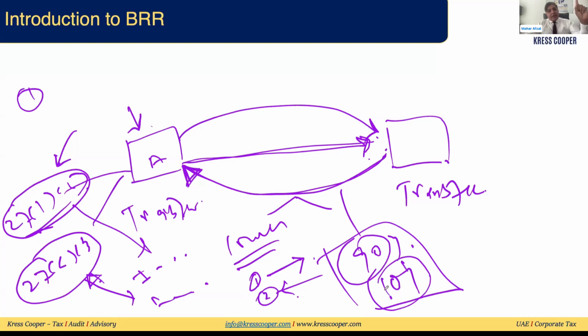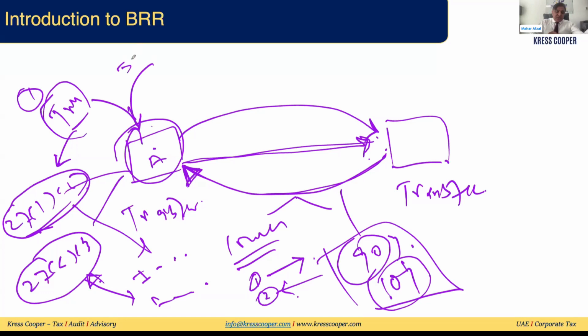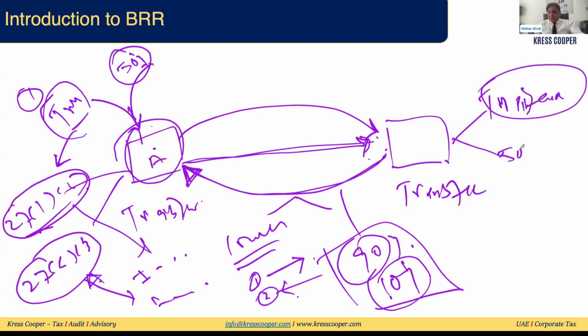Then another condition: this transferor, or any other person who is holding at least 50% shares of the transferor, has the right to receive the consideration from the transferee or any other person who is paying on behalf of them. Who can be any other person who can pay on behalf of the transferee? They said the payee will be the transferee or any other person who is holding at least 50% interest in the transferee.